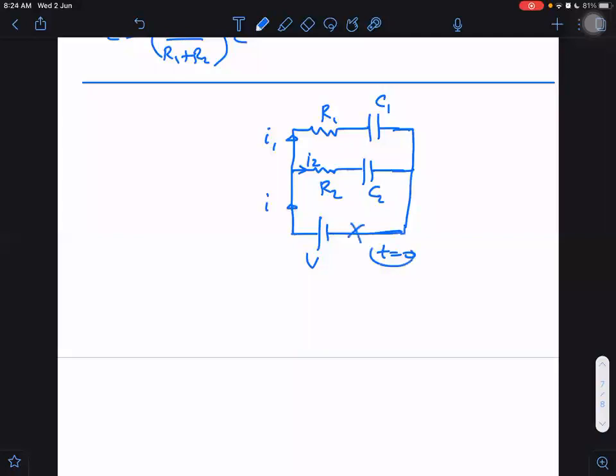Just after closing it at t equal to 0, we will be getting minus plus. Start from here and write the equation. Plus minus.